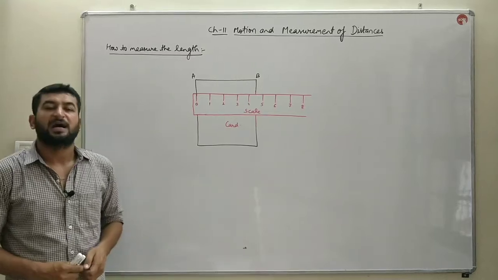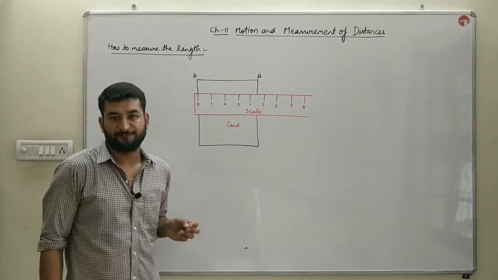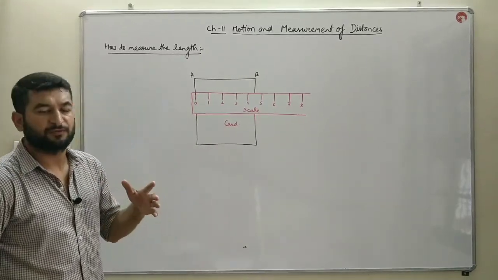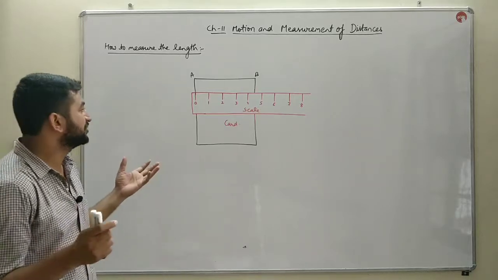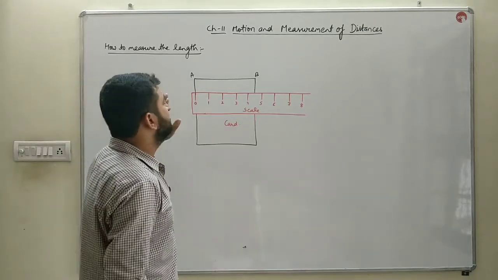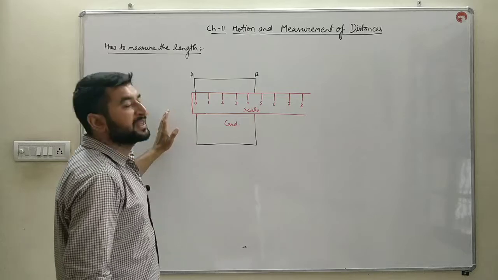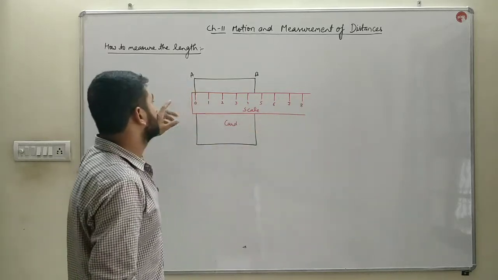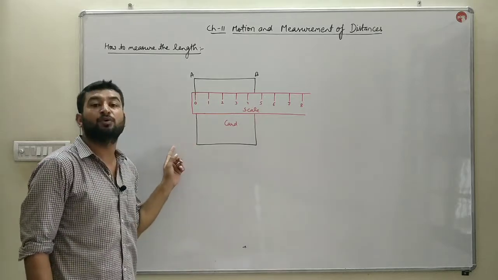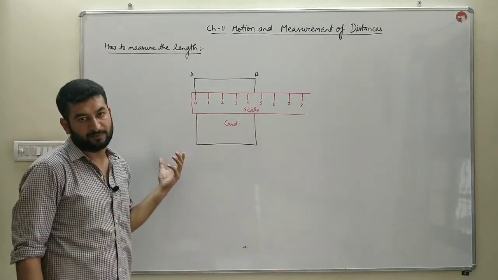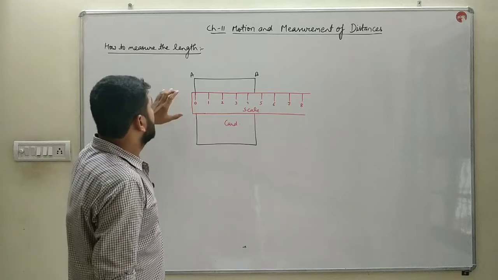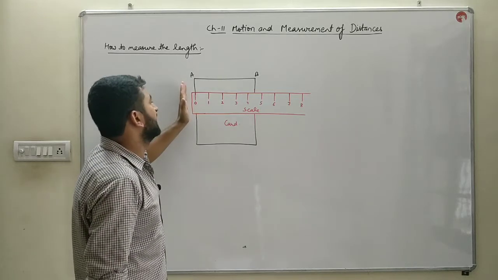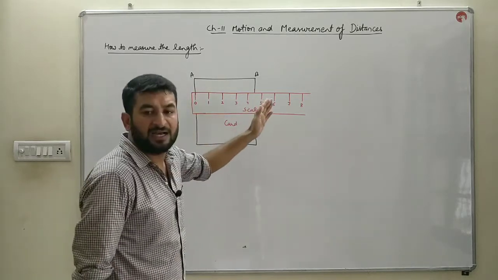Next we'll discuss how we measure the length. For measuring length, we require a scale, bache. It is very necessary that we place the scale in a straight position to measure a cardboard, to measure a length. Next thing, for measuring it, on the left side we place the 0.